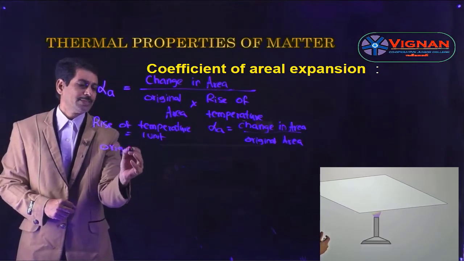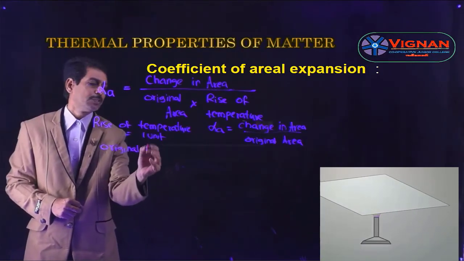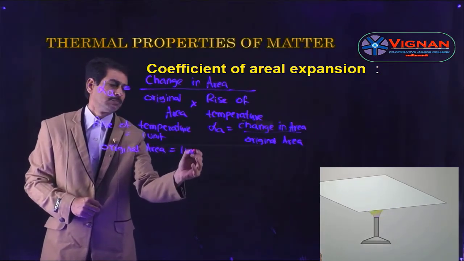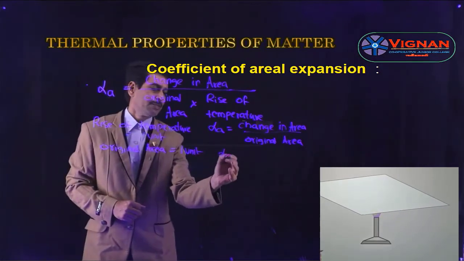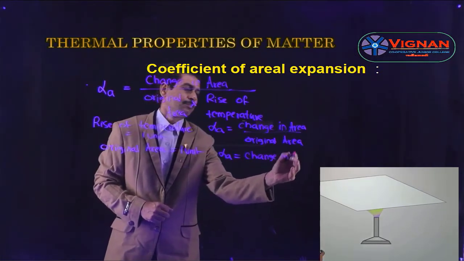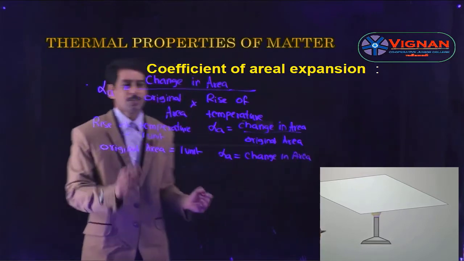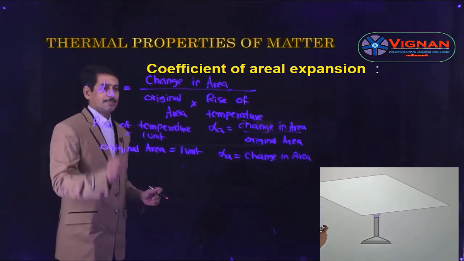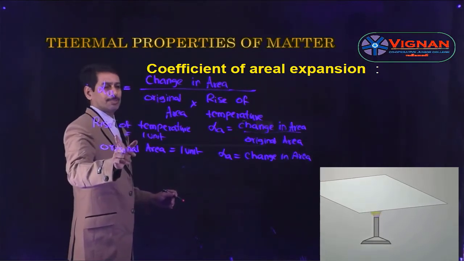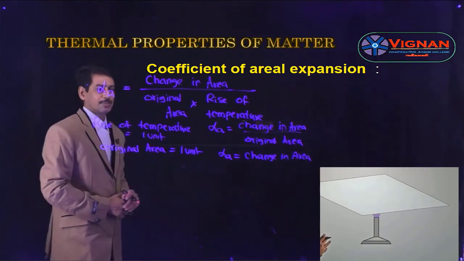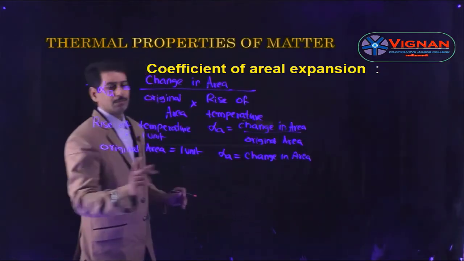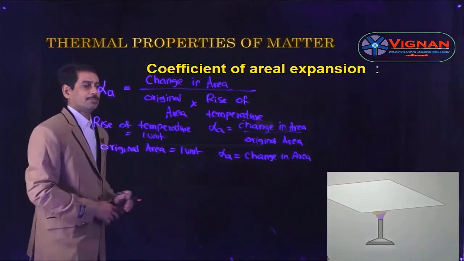Now take the original area also 1 unit. Then alpha A becomes equal to just change in area. So from this also we are giving the definition. It is defined as change in area per unit original area per unit rise of temperature. So this is also one of the definitions for alpha A.